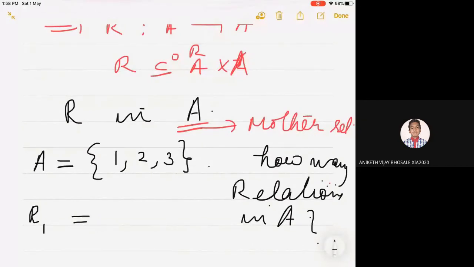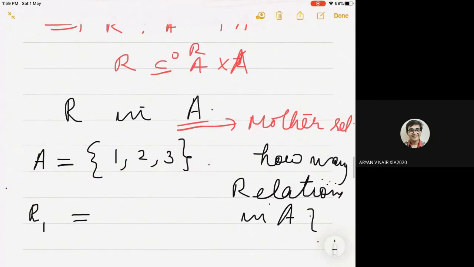Aryan Nair, can you tell me any idea? How many relations can you define in A? I think 9, ma'am.